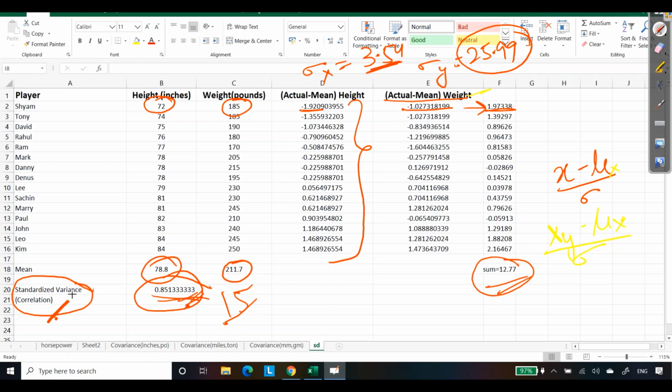And if you analyze these values, they are somewhere between -1 and 1. So we can say if the value of correlation is close to 1 or -1, it indicates a strong linear relationship between x and y. And if it is closer to 0, the relationship between x and y will be weaker.